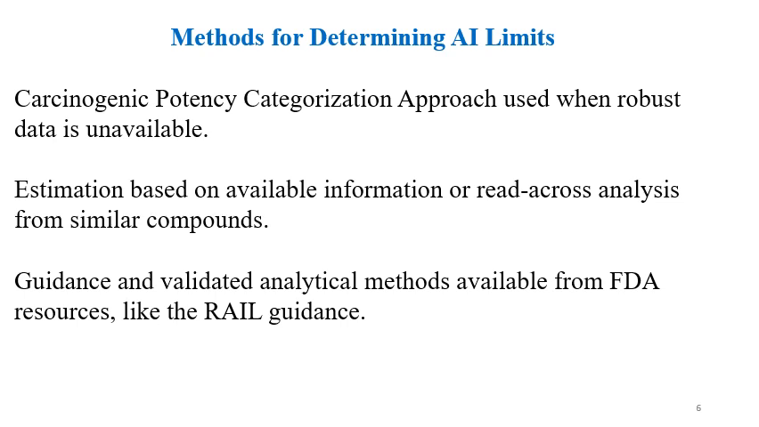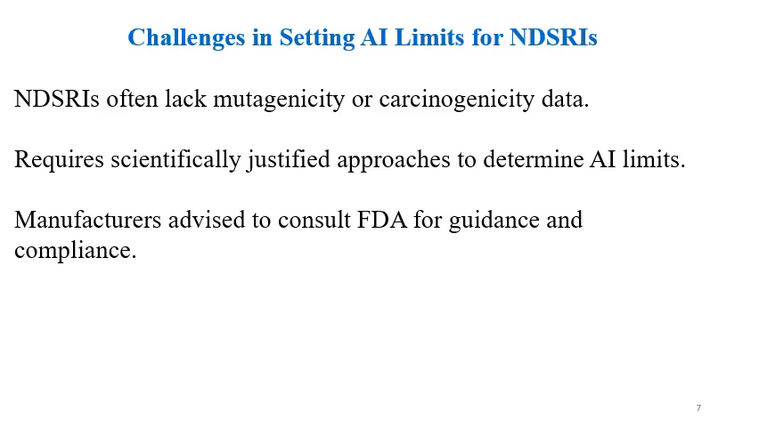So some methods are there for determining the AI limits, like CPCA. Another is estimation based on the available information or read-across analysis from similar compounds. These similar compounds are also called surrogate compounds or surrogate impurities. Guidance and validated analytical methods are available from FDA resources like RAIL guidance. So recommended acceptable intake limit guidance is there for nitrosamines by the US FDA. Those guidances you can refer to.